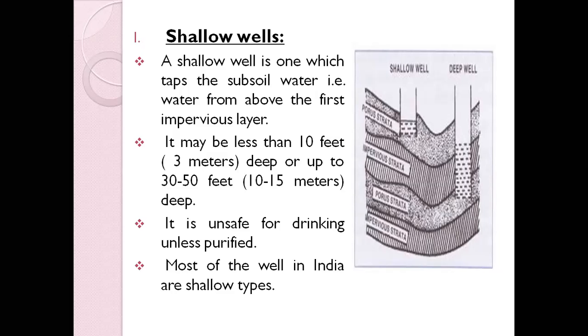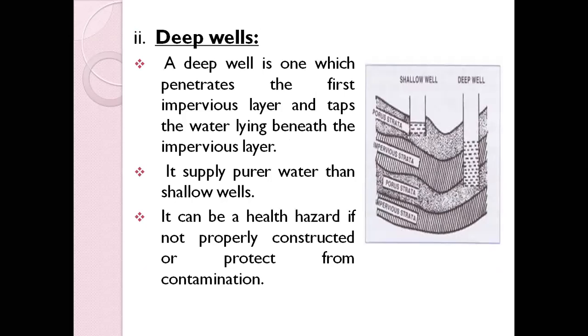Then the next is the deep well. The deep well is usually one which penetrates the first impervious layer, as shown in the diagram. The deep well goes down below the impervious strata, and the shallow well stays above it. That is the main difference. It supplies purer water than the shallow wells, because it is very deep and free from any form of contamination.